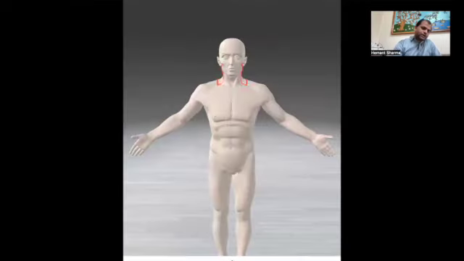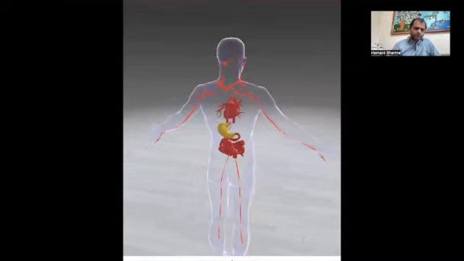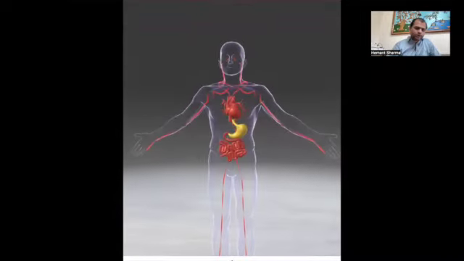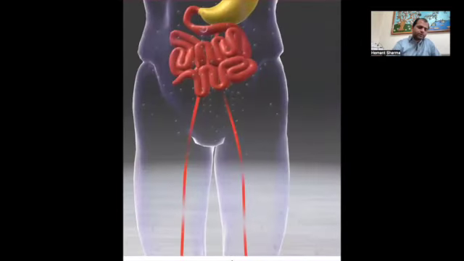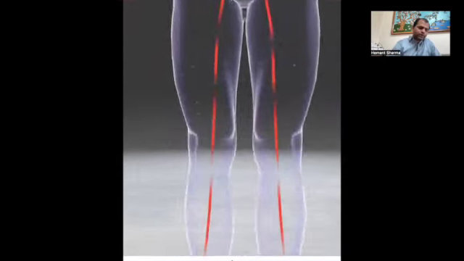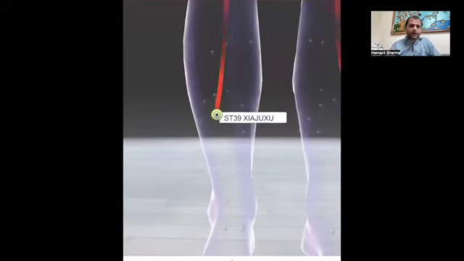So let's see here, this is the small intestine meridian. If we see the internal route, we can see how the small intestine meridian goes, meeting with the heart, then meeting with the small intestine, then going down the legs and ending at stomach 39. There is the lower He-Sea point of the small intestine.